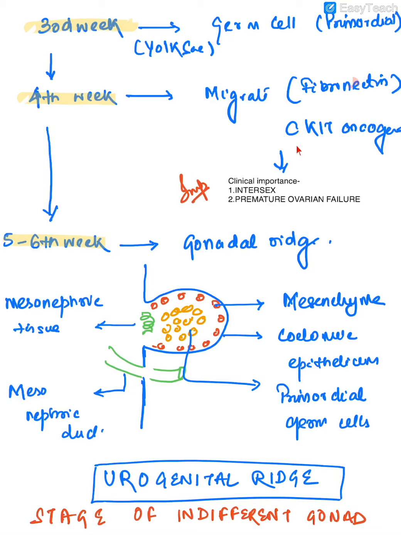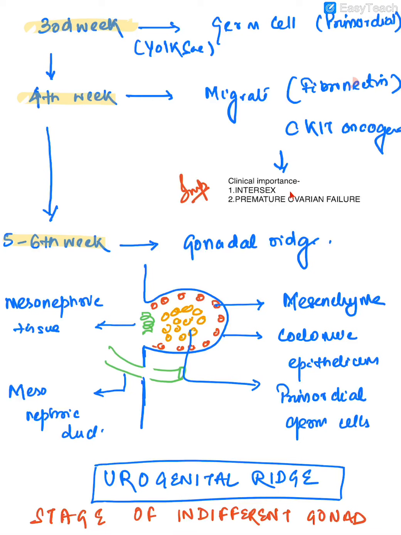Now, we'll talk about the c-KIT oncogene a bit. The c-KIT oncogene is very important in 2 or 3 pathological conditions. In intersex individuals, there has been seen a delayed c-KIT oncogene transcription and c-KIT protein production.